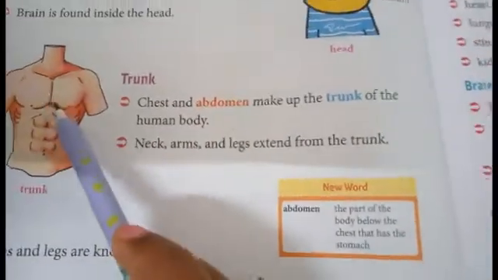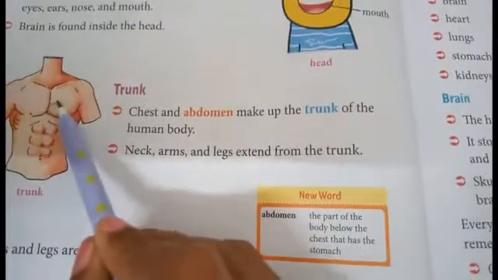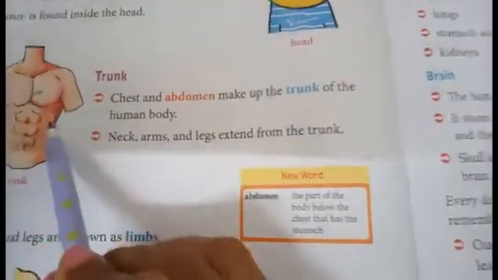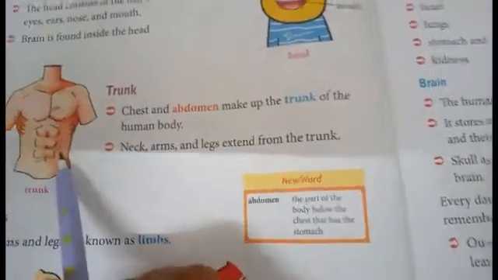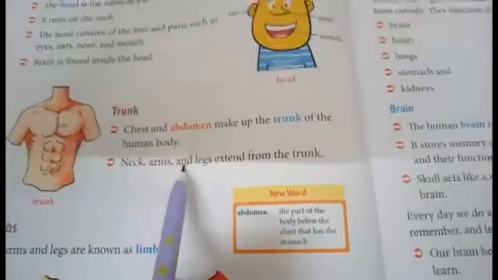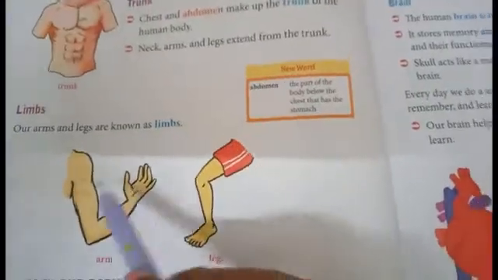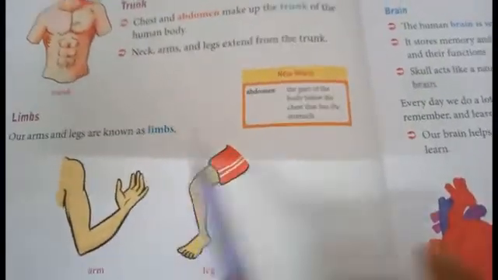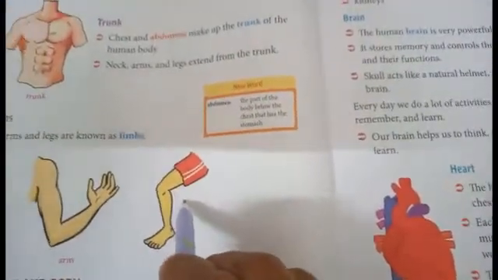Okay, children? Then trunk. See, chest and abdomen make up the trunk of the human body. This is chest and this is abdomen. It makes the trunk of the human body. So what are the parts extending from the trunk? Neck, arms and legs. Okay, they extend from the trunk. And then finally limbs. See, our arms and legs are known as limbs.